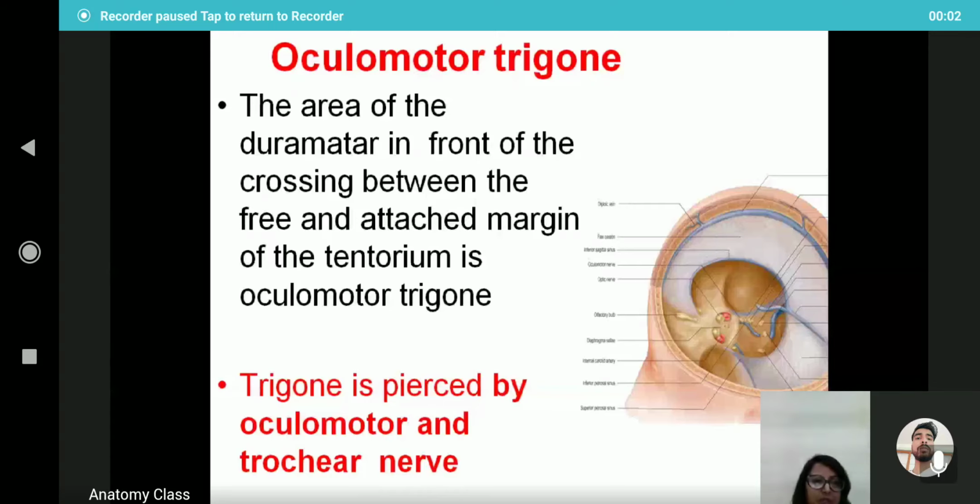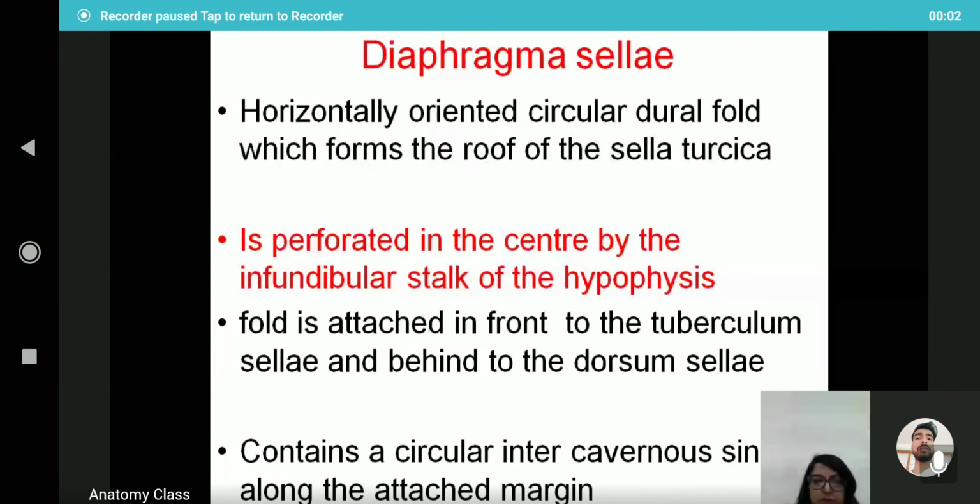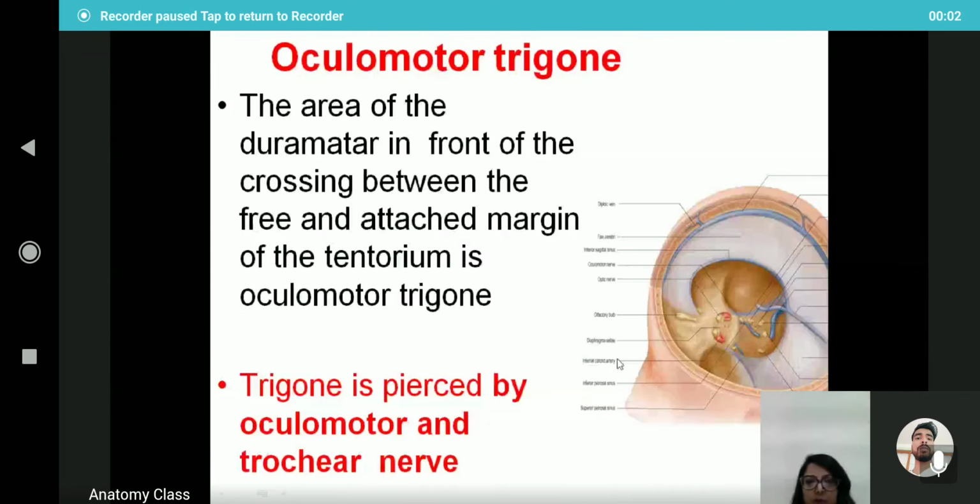And this trigone is pierced by the oculomotor nerve and the trochlear nerve. Oculomotor is the third cranial nerve, whereas the trochlear is the fourth cranial nerve. It is important for MCQ. So the oculomotor trigone is in relation to the third and fourth cranial nerves.